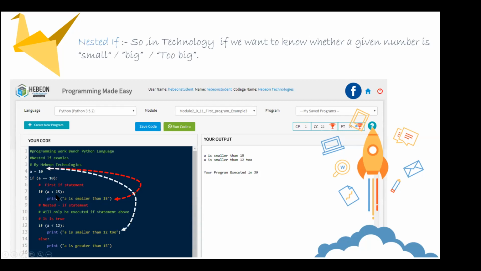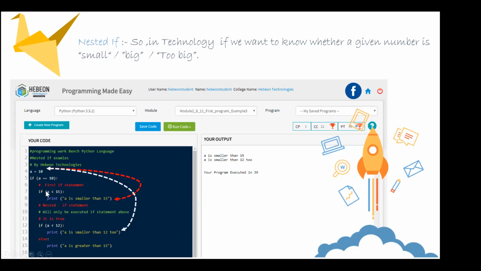One more thing here, this condition will not execute based on this condition, right? If this condition is true, then this is going to be executed. Again, it will be checked here because this is not else.